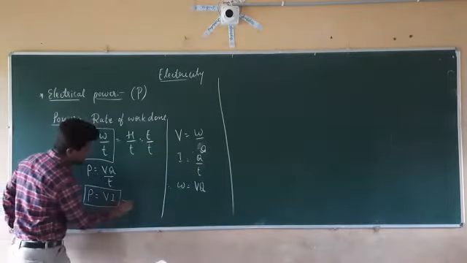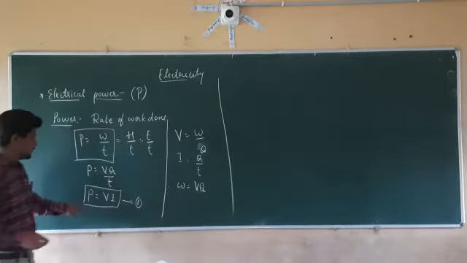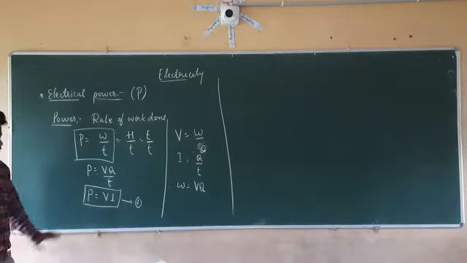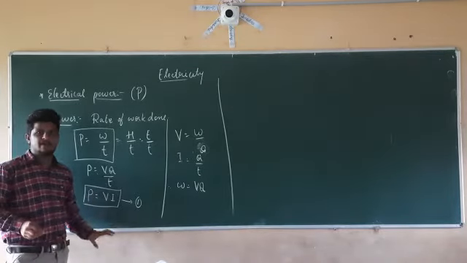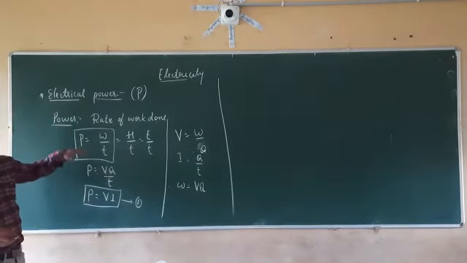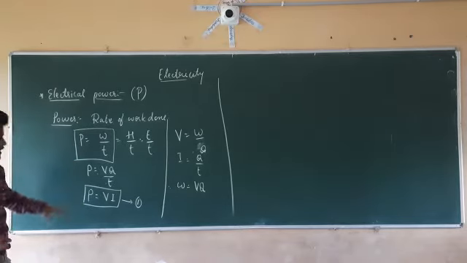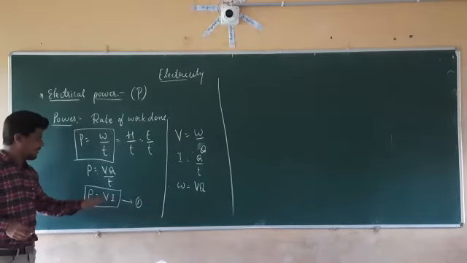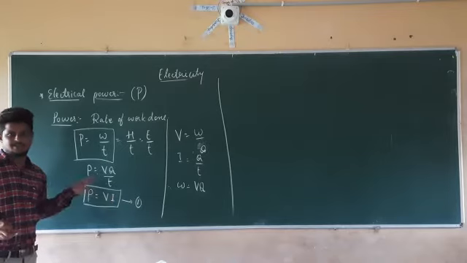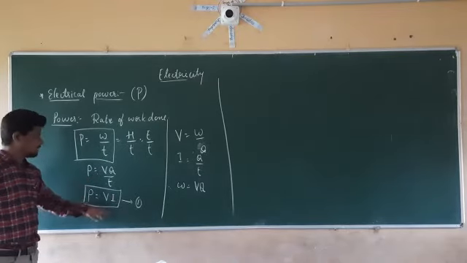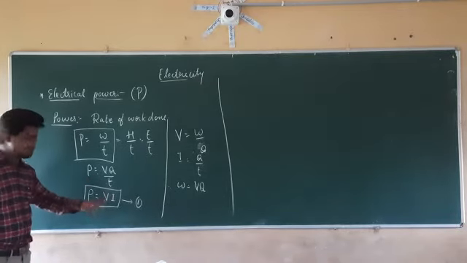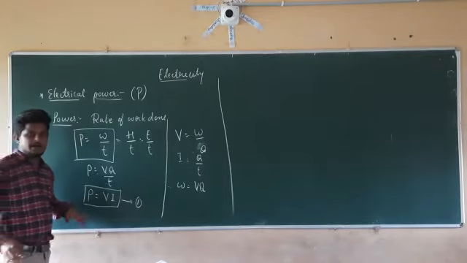So this is the first formula of the power. P equal to V into I. By using this formula, we can define the electrical power. So what is the electrical power here? Electrical power is the product of potential difference and the electric current. It is the product of voltage and electric current.